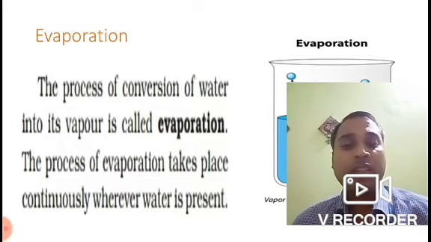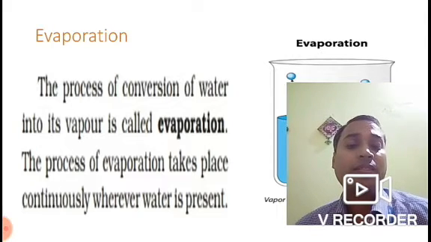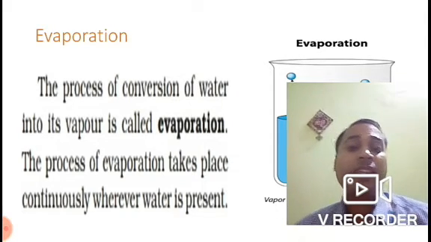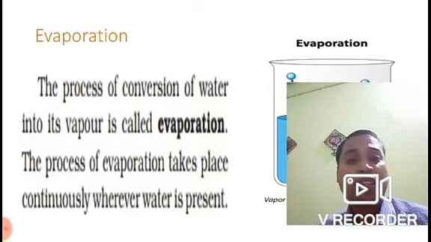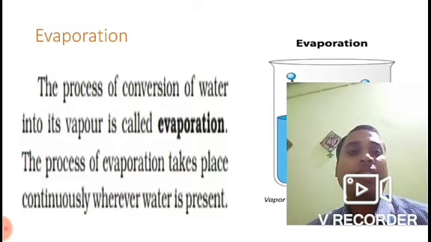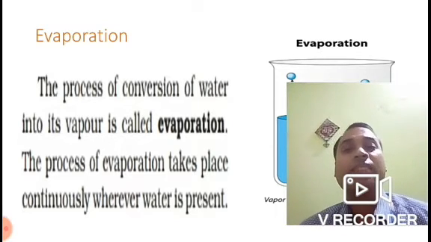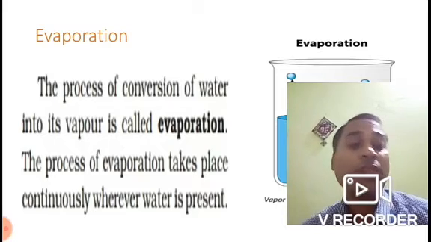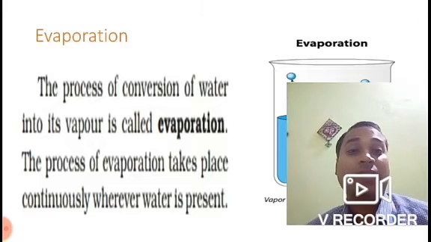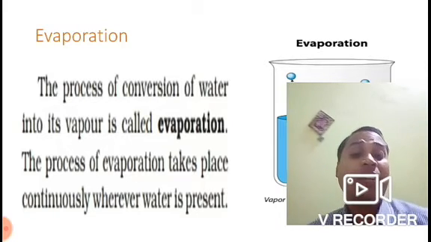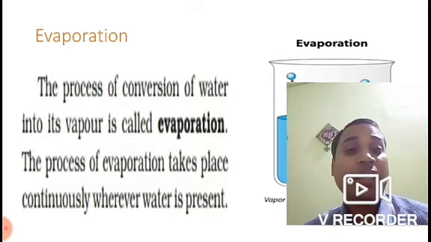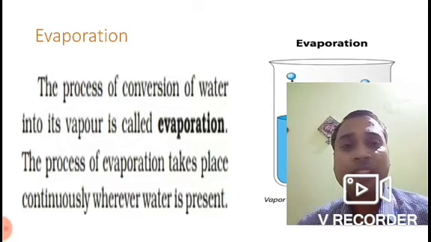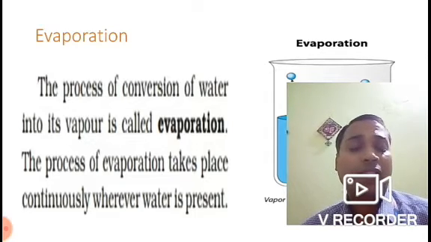Now, the process of evaporation continuously takes place wherever water is present. That means in water bodies such as sea or ocean, the water is evaporated continuously, and that is the reason for the formation of the water cycle. If evaporation wouldn't have happened, then there would not have been any water cycle formed. So basically this is one of the reasons for the continuation of the water cycle. This process happens at all temperatures.